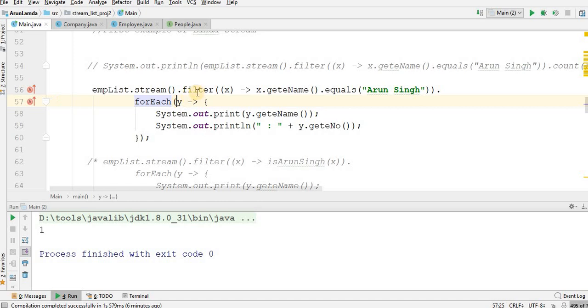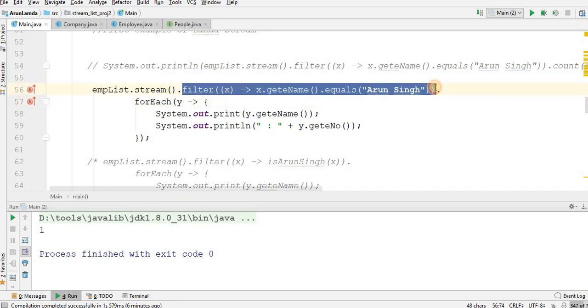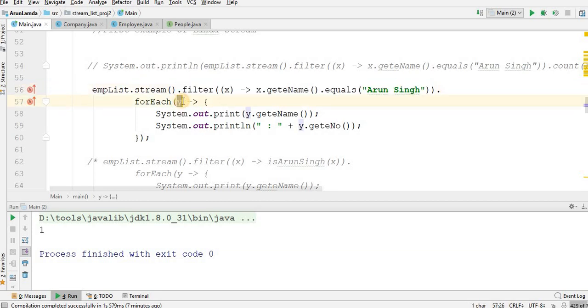After filtering, x.getName, if it is equal to Arun Singh, it is passing that same object to me here in forEach. I am getting the same object. After filtering this object, if x.getName().equals("Arun Singh"), then what passes into this condition will come into y.